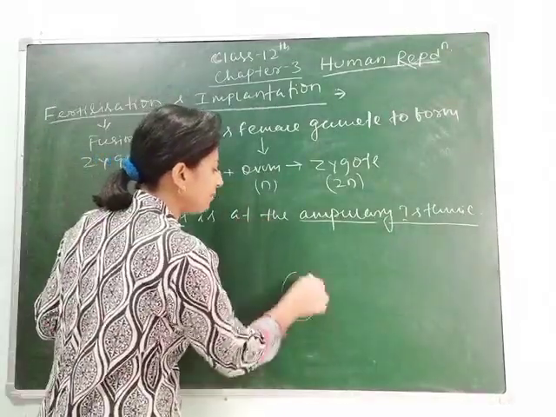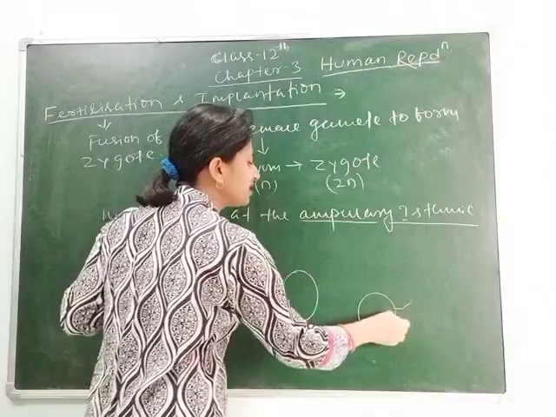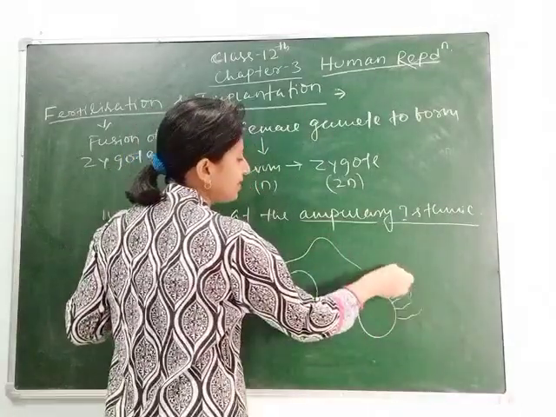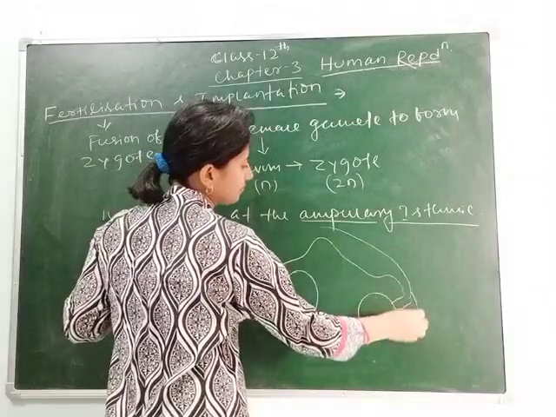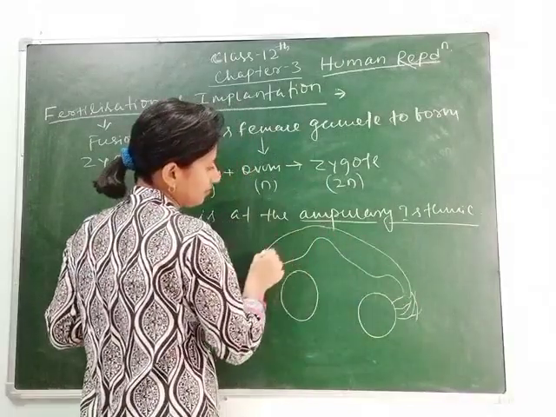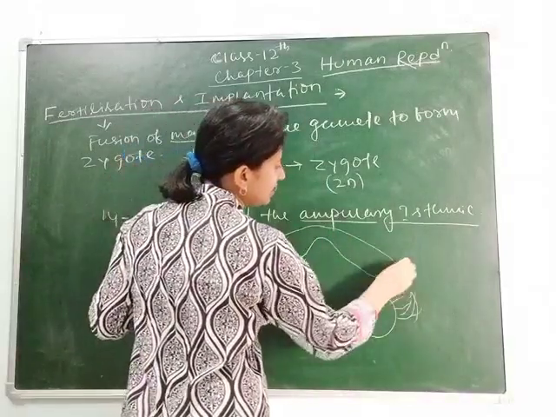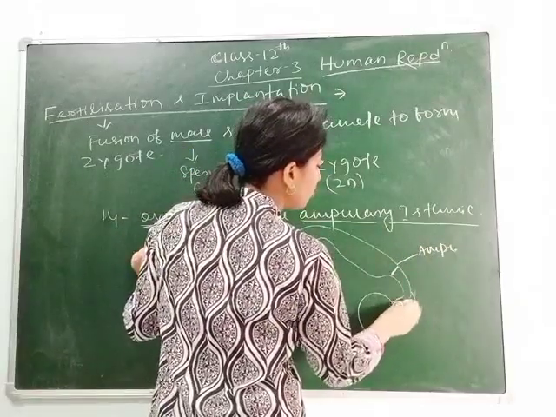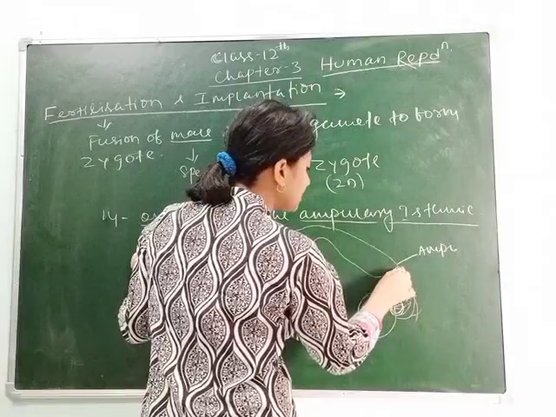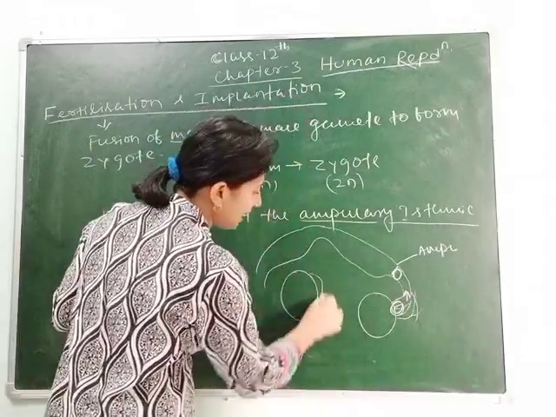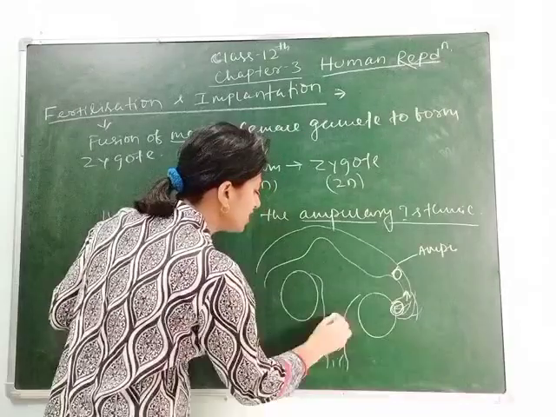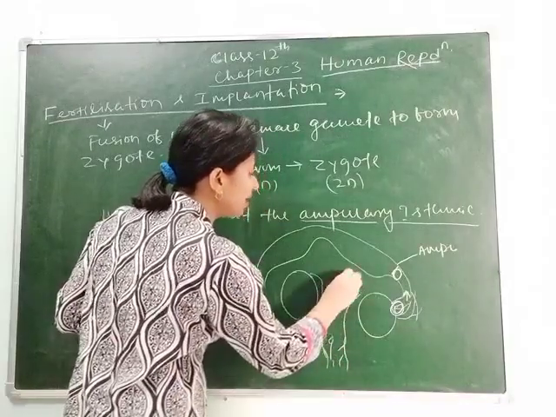If you see the diagram again, the female reproductive system, the diagram is like this. This region is the ampullary isthmic region. The ovum released from the ovary gradually reaches the ampullary region, and here in the female reproductive system, this is the vagina through which sperm enters into the female body.